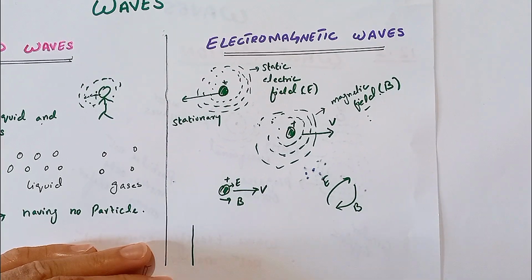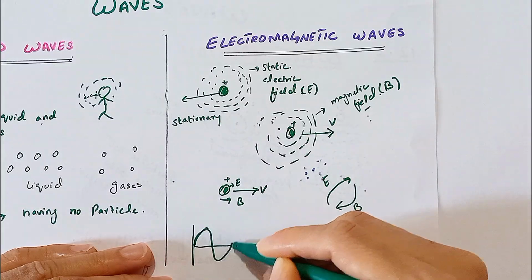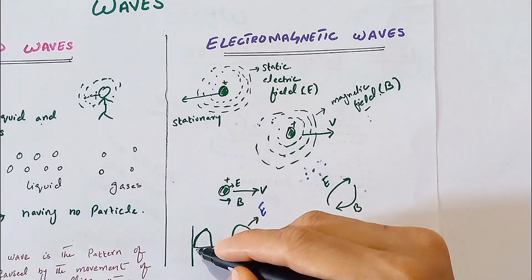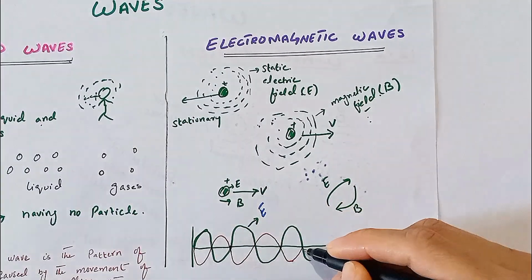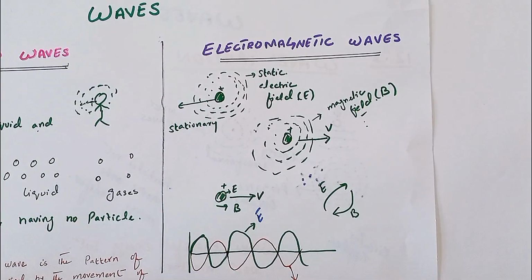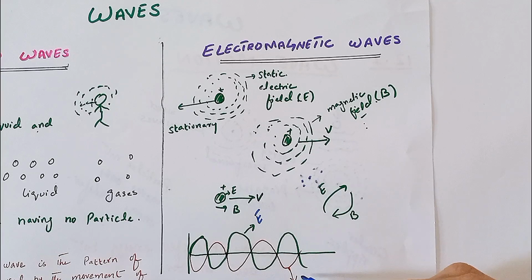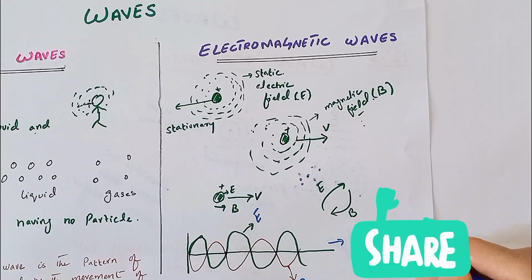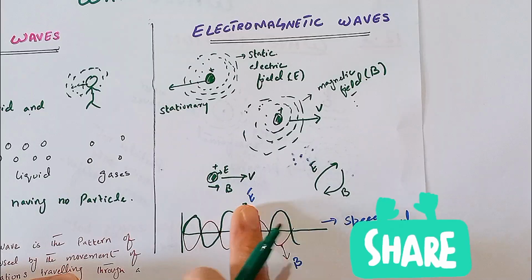Here we draw the wave of the electric field. This is the wave of the electric field. Now we draw the wave of the magnetic field. Here is the magnetic field that moves side by side with the electric field. So how do they link together, the electric field and magnetic field? When they are linked together, they spread out through space at the speed of light. This phenomenon is known as the electromagnetic wave. These are called electromagnetic waves, which have both components, electric field and magnetic field.